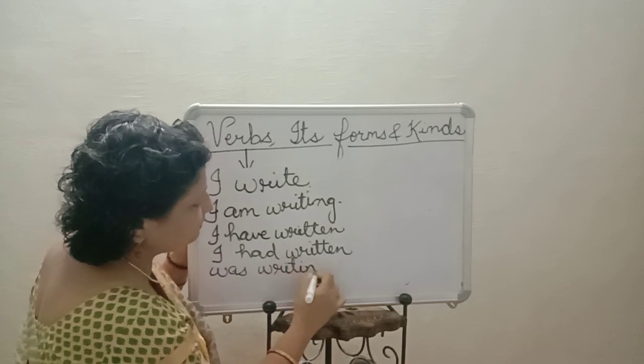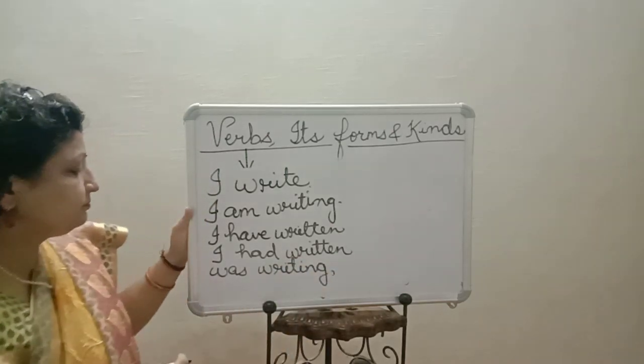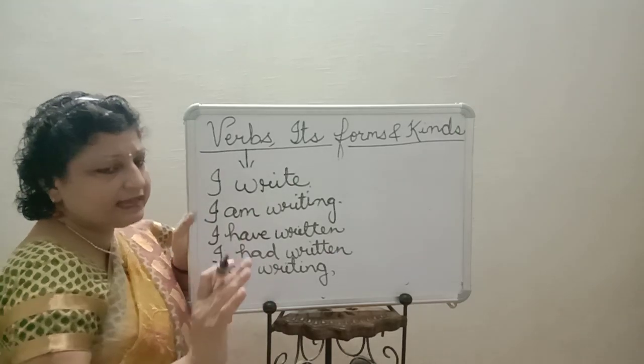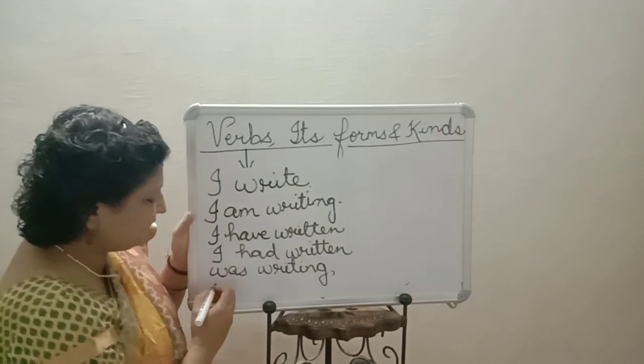I am not writing the subject, I am just writing the forms now. You can understand that everywhere there is I. I was writing.